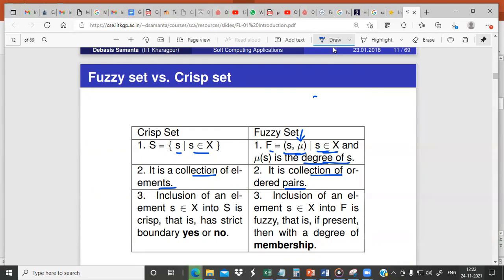Okay. So inclusion of an element in a crisp set is based on a strict boundary. That is, whether it belongs to the set or does not belong to the set. If it belongs to the set, we include it. Otherwise, we won't include it. Inclusion of an element s belonging to X into a fuzzy set F is fuzzy. That is, if present, then with a degree of membership. So there is no strict boundary for a fuzzy set. We specify some degree of membership.